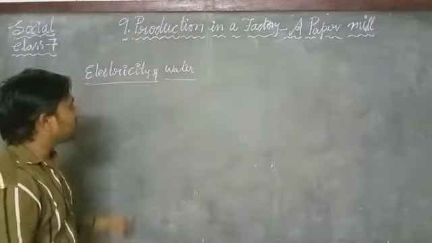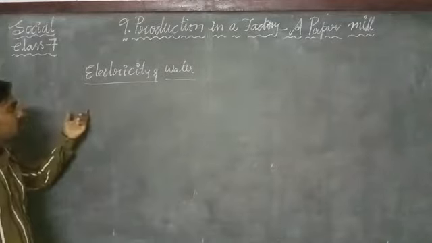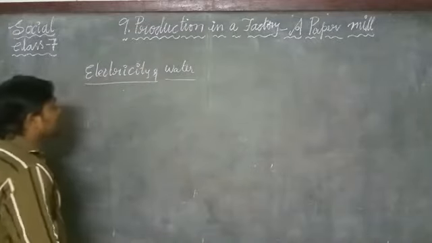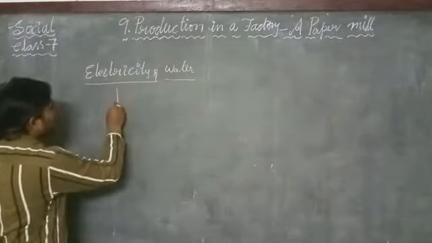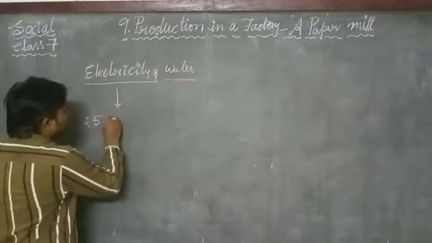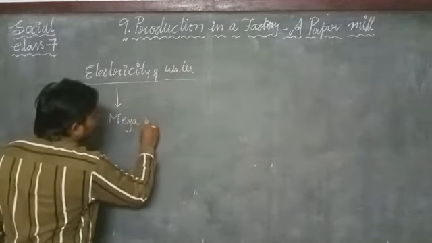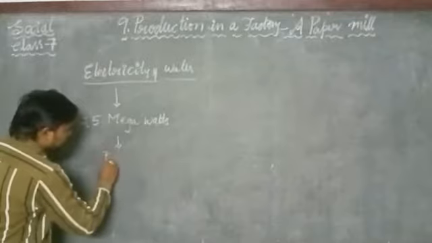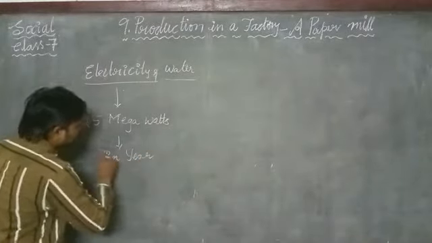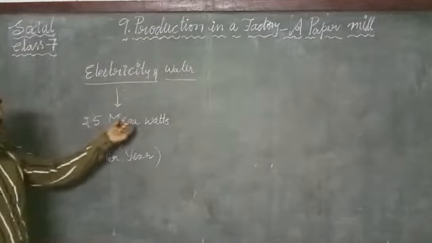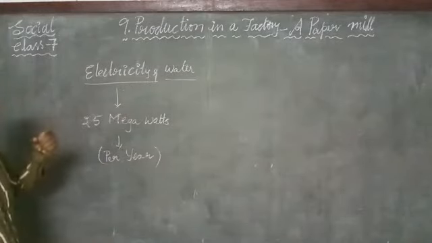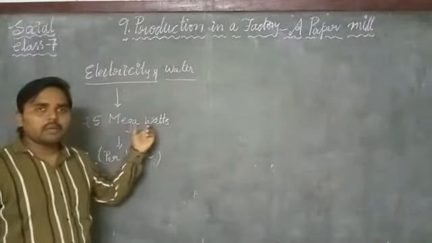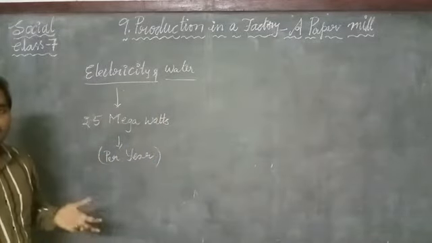For every paper mill in Telangana state, the consumption is about 25 megawatts of electricity per year, and it requires so much clean water to clean the wood pulp.